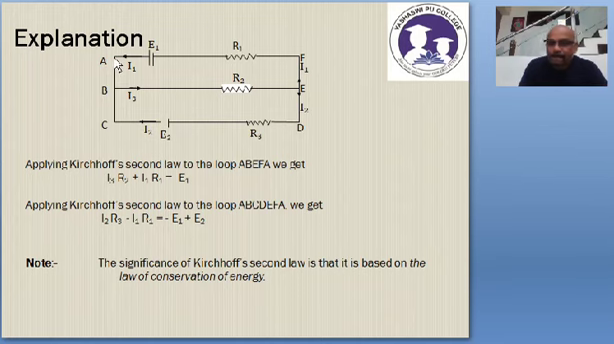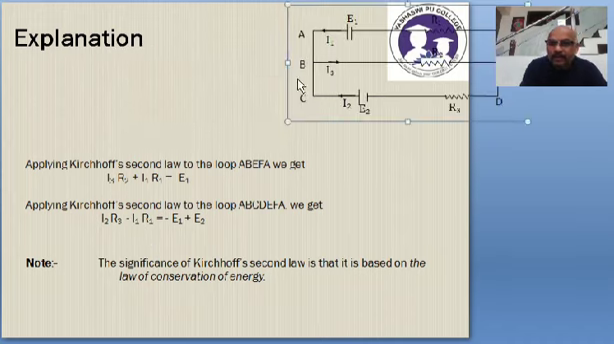Now from A, I have to move from A to F, but the current is flowing in the opposite direction. Therefore, I need to consider the IR product to be negative, that means minus I1 R1. Check this here, minus I1 R1. The cell we will consider later, minus I1 R1.